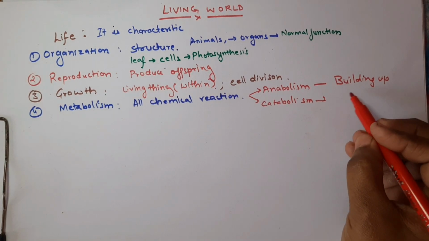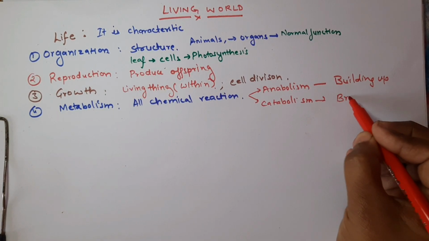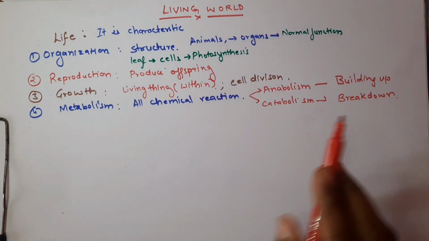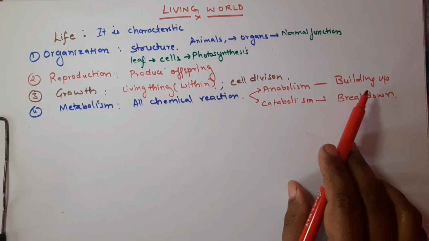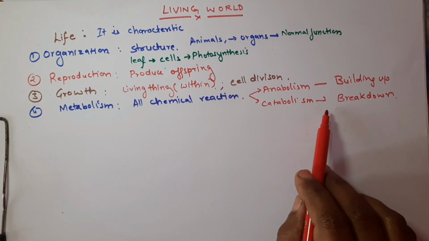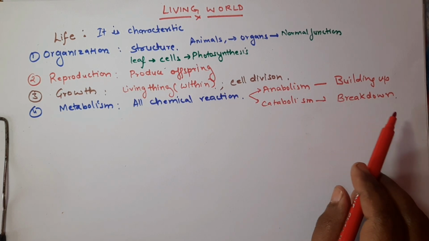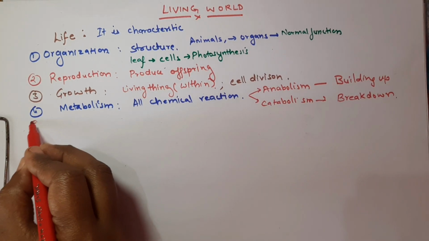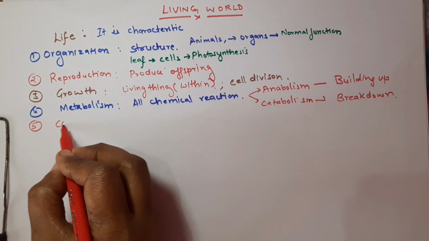Catabolism is the breakdown reaction. So in anabolism, the building up of complex molecules occurs from the simpler ones, whereas in catabolism, the breakdown of complex molecules into simpler ones happens, and the enzymes act as catalysts that facilitate the metabolic reactions. Okay, so these traits are present in living beings only. The fifth is consciousness.